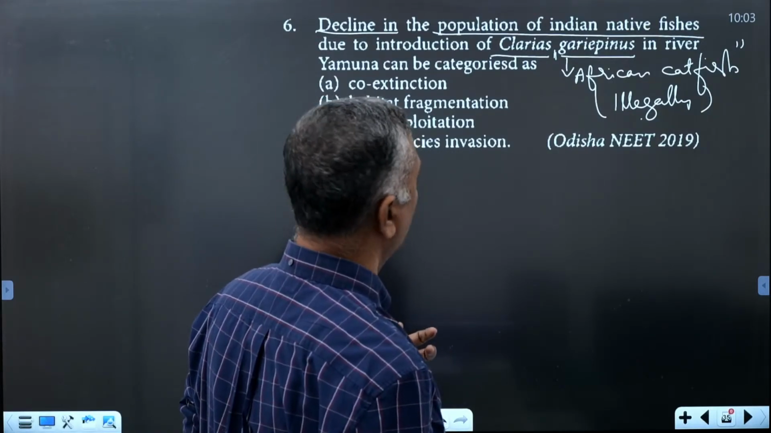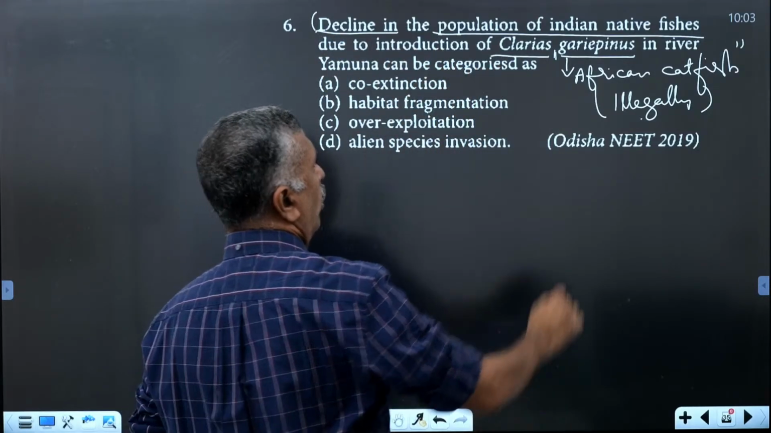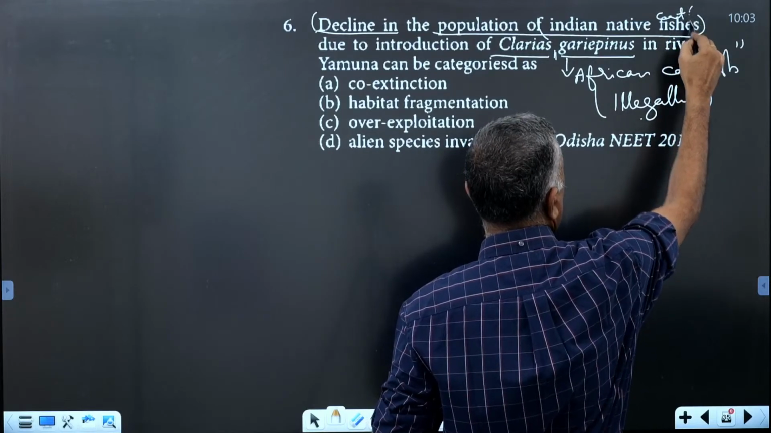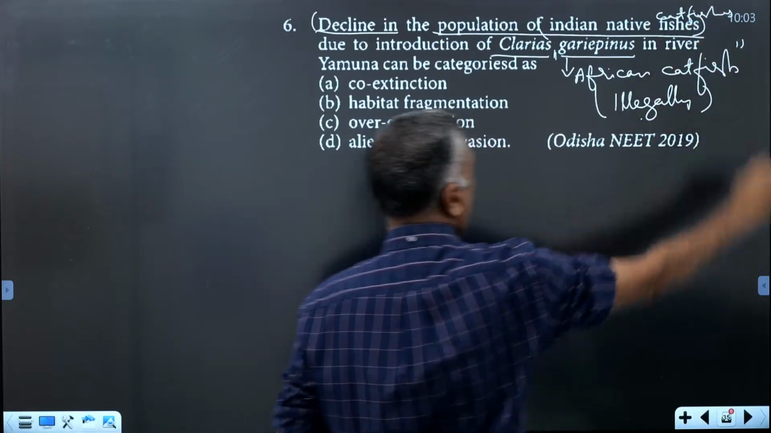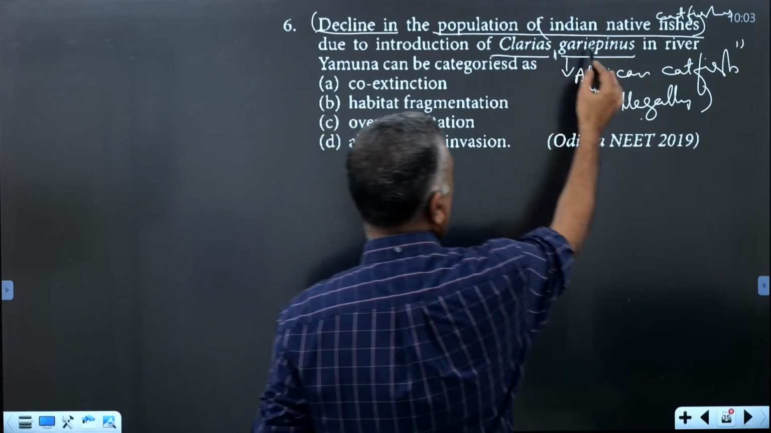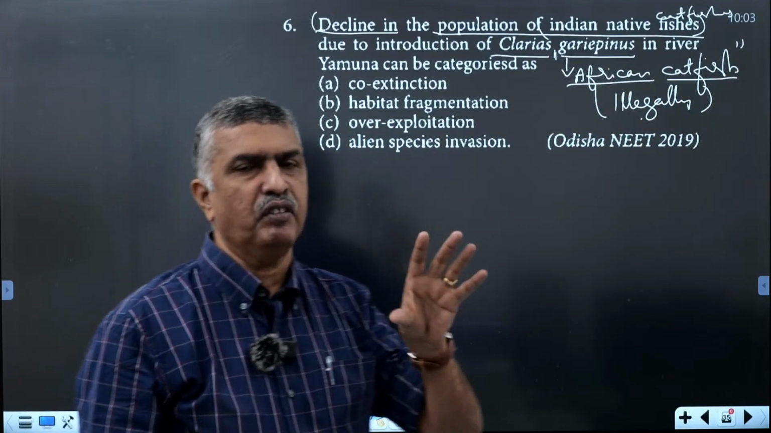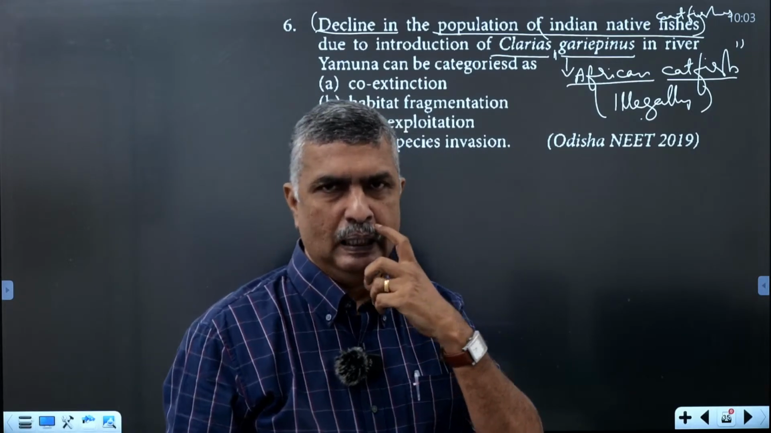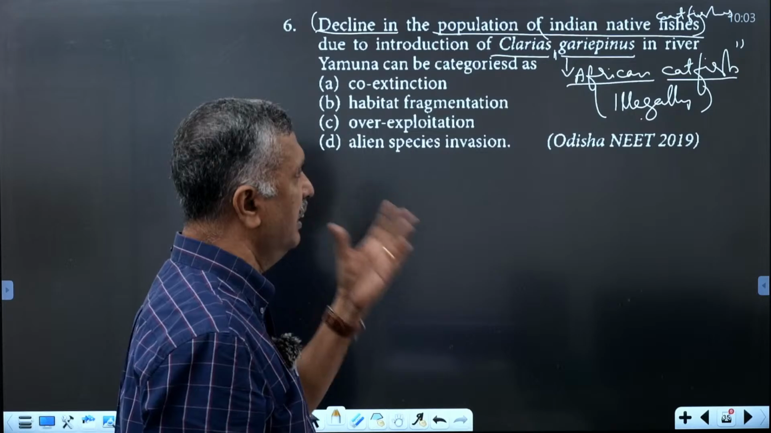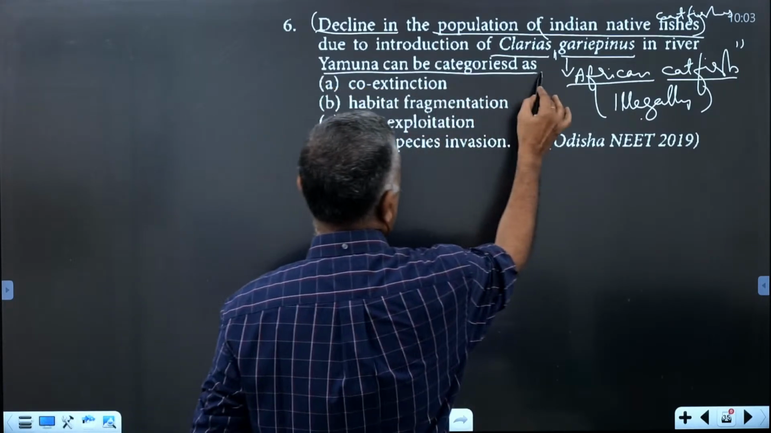That will lead to the decline or extinction in the population of Indian native fishes, the native catfishes, due to the introduction of Clarias gariepinus, the African catfish. After introducing this African catfish, it will lead to the extinction of our indigenous Indian native catfishes. In Yamuna, this can be categorized as which one?